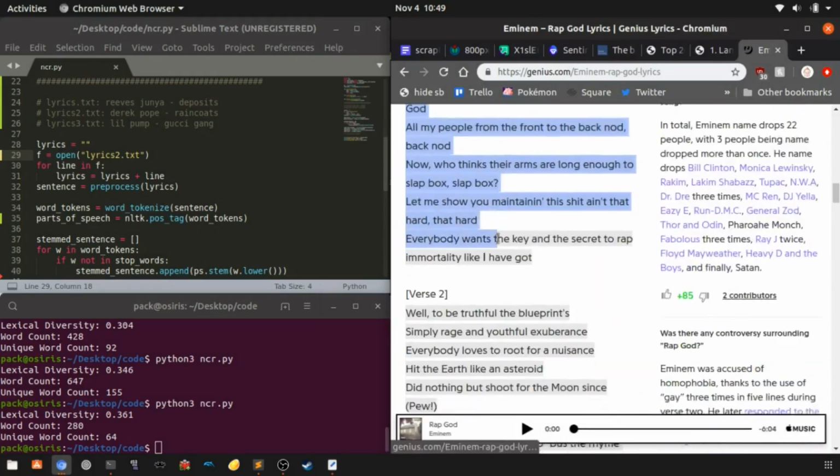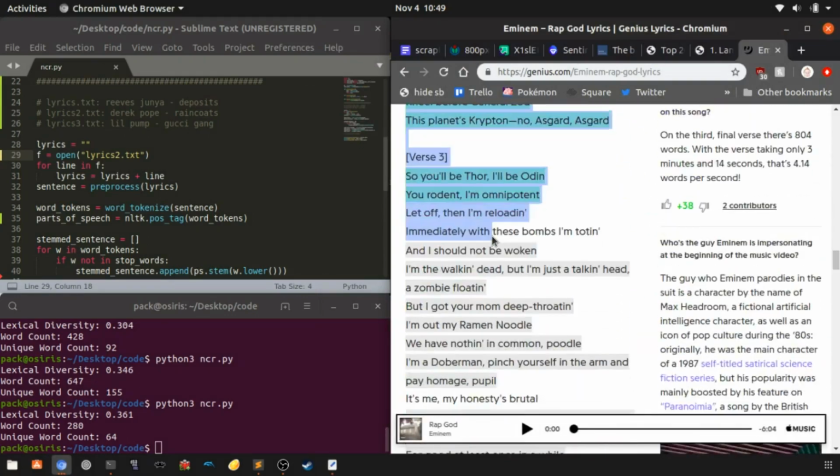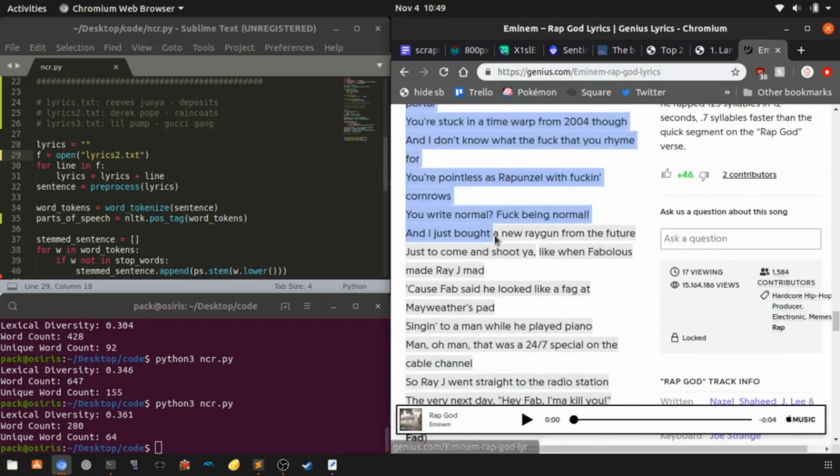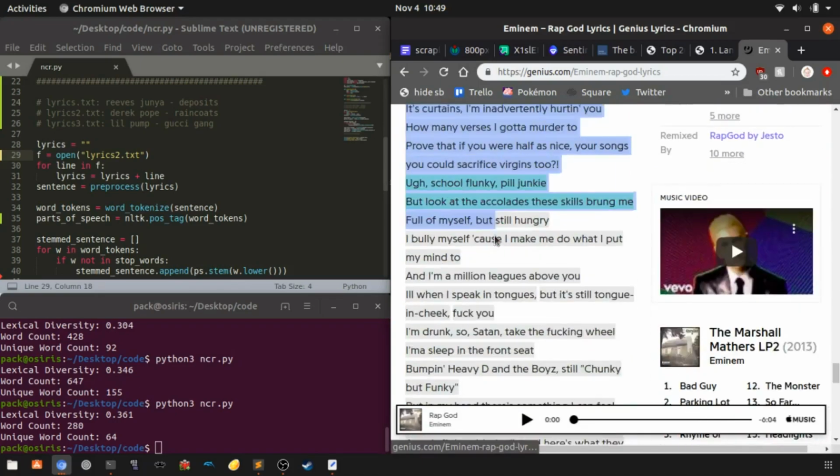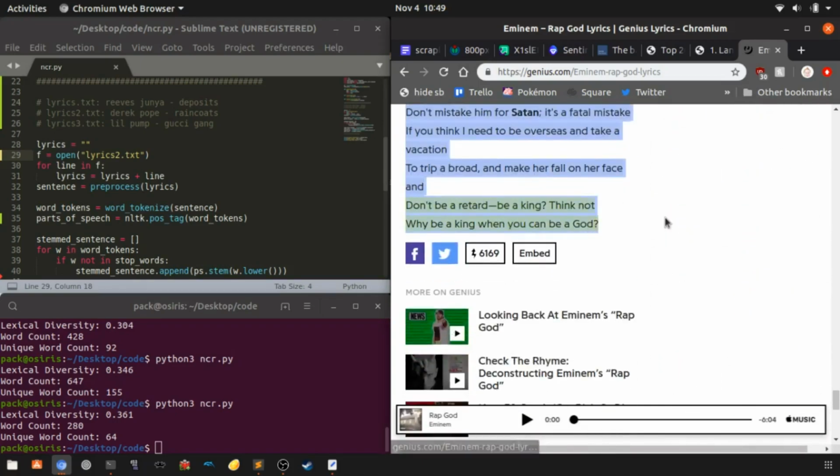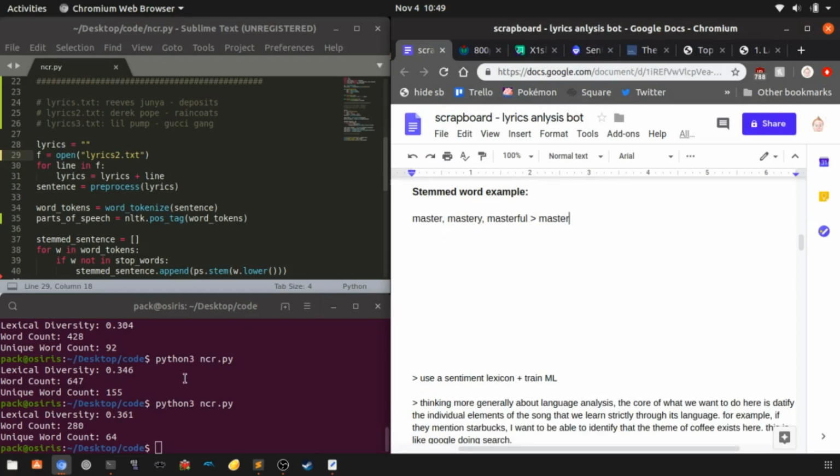Okay, so in the long run, I want to add another statistic that's based on the length of the song in terms of actual time. Anyways, if you run these stats, you'd probably see that Rap God has a lot more lexical diversity, because there's a lot of different words in there.